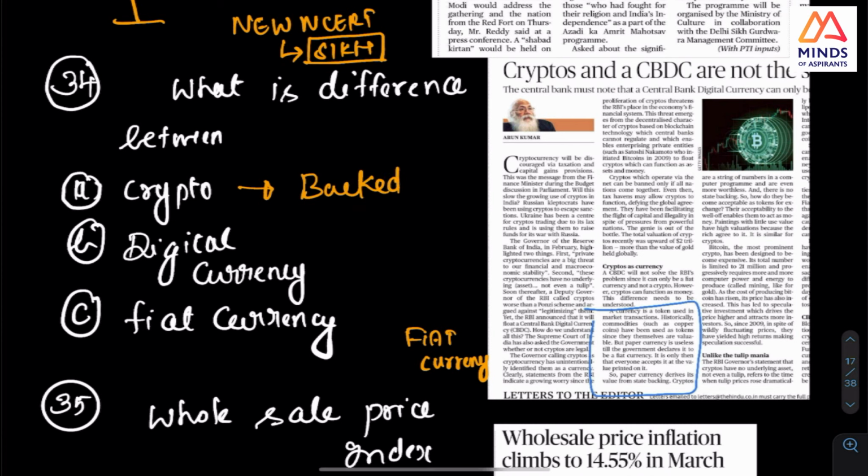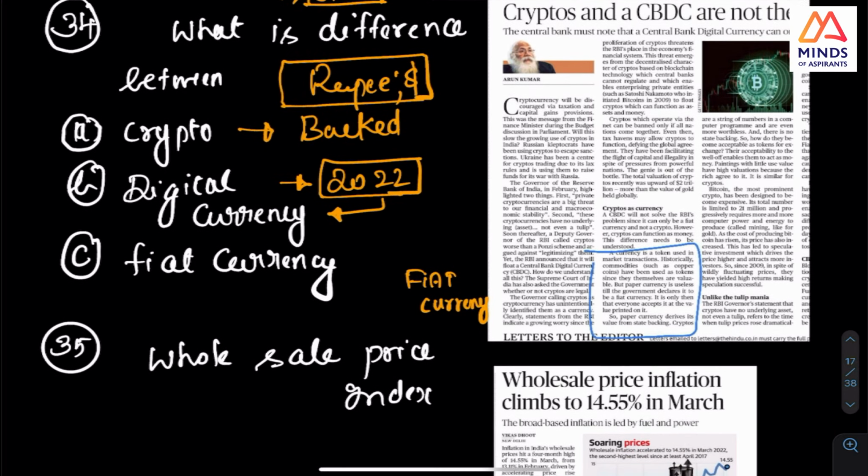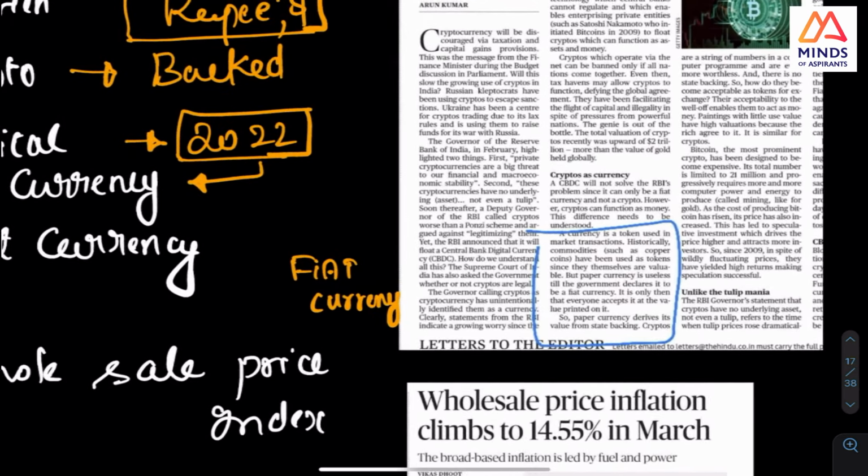But the Indian rupee, the dollar, everything is backed by something. Our economy backs it, and this is called paper currency. But now, in Budget 2022, the recently concluded budget, the finance minister announced that there will be a digital currency. So please check the distinction.